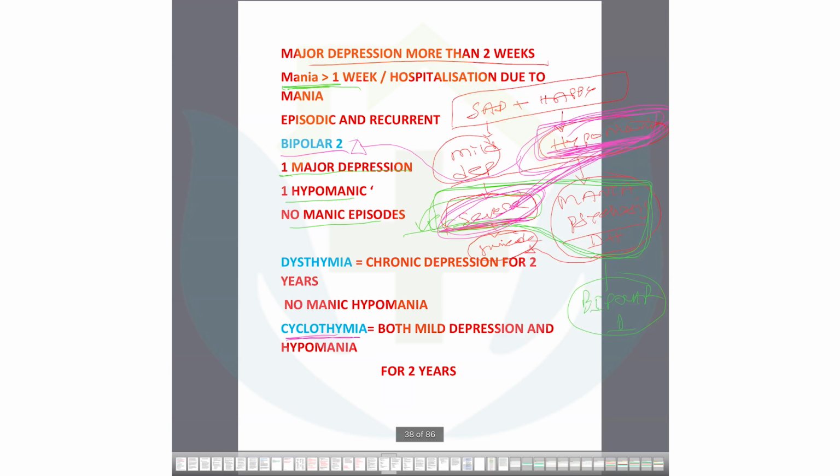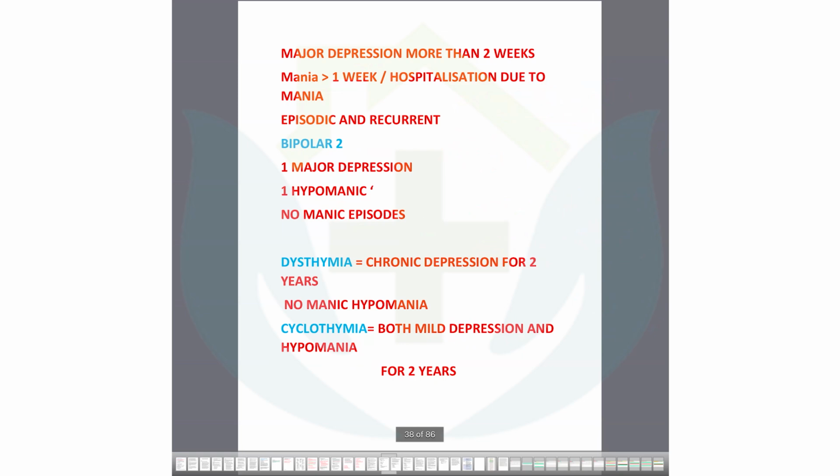Cyclothymia, look, a cyclical mood disorder: mild depression and mild hypomania, lasting for 2 years. So cyclothymia is in this area. Mild and mild, both mild, that is cyclothymia, no? Both mild is cyclothymia.